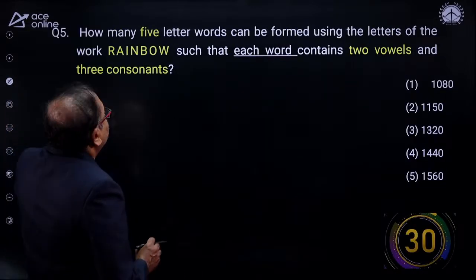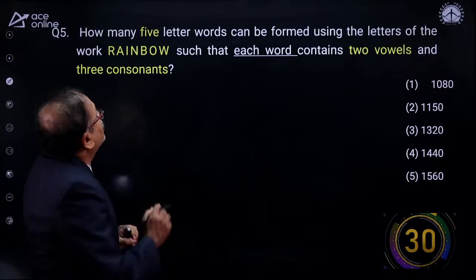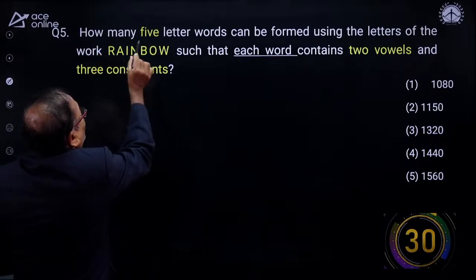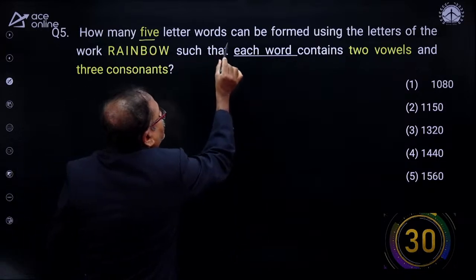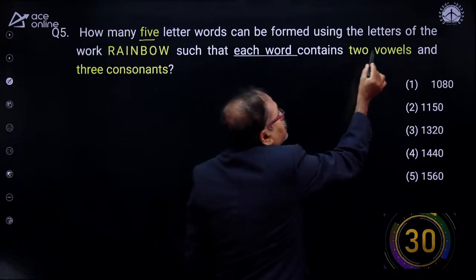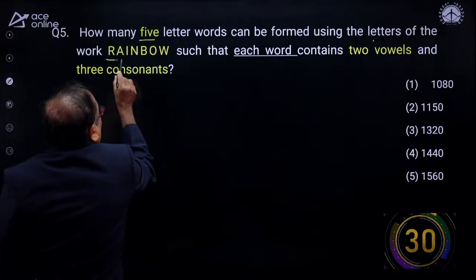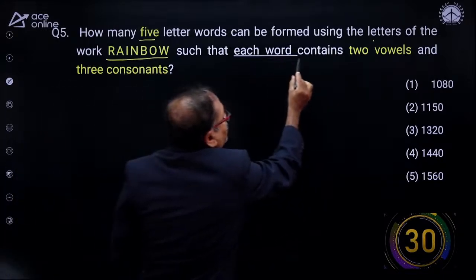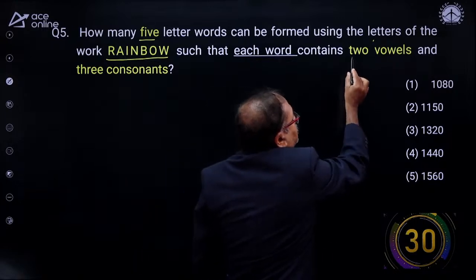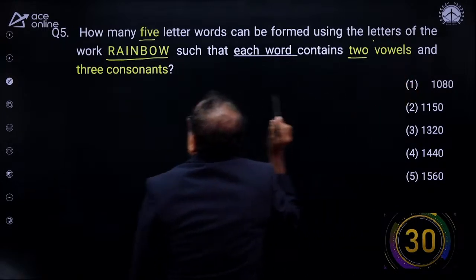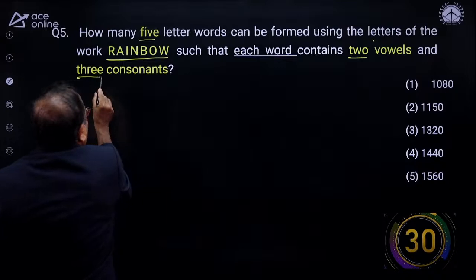What is the question? So, first we will read it coolly. Don't be in a rush. How many 5 letter words can be formed using the letters of the word rainbow such that each word contains 2 vowels and 3 consonants.